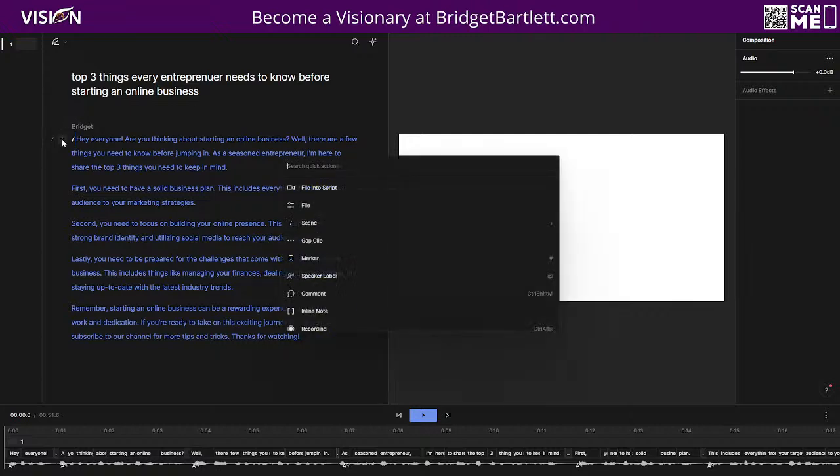So what I'm going to do is each of these options here, you'll see this slash. You can actually add a file into the transcript here. You can create a scene, which is that little slash mark. You can add a gap clip. You can set it as a marker, a different speaker. So a lot of times, especially in podcasts, you may have multiple speakers, and you can actually select if it's a different speaker there. There are so many features inside of Descript that it would be absolutely impossible for me to explain them all. So I just want to give you a brief overview.